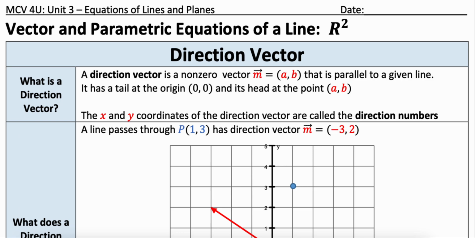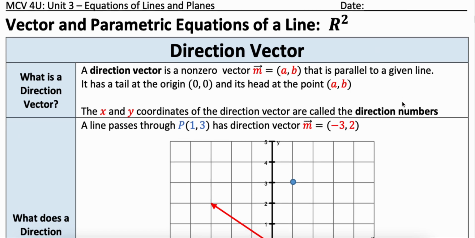And we use the vector m because it's like the slope of a line. So back in grade 9, when you started to learn about equations of lines, we learned about y equals mx plus b. And when we learned about y equals mx plus b, we said that b is the y-intercept and m is the slope. So when we think about vector equations of a line, we want to think about the direction vector as our slope of the line. And instead of always having to use a y-intercept, we can use any point on that line.